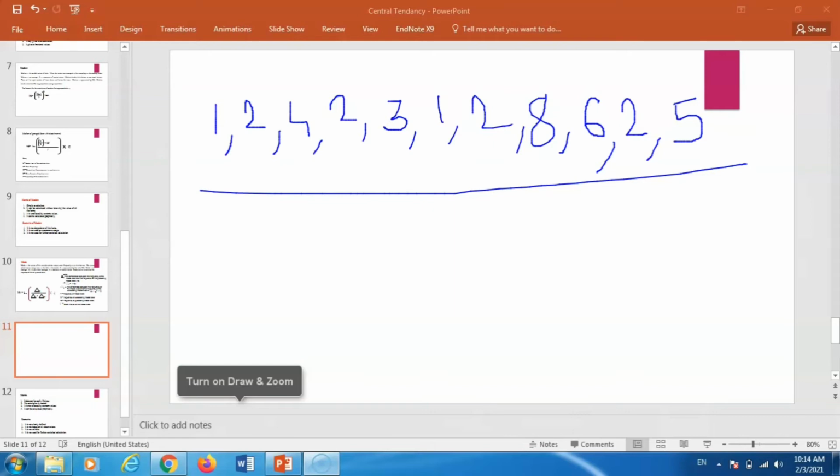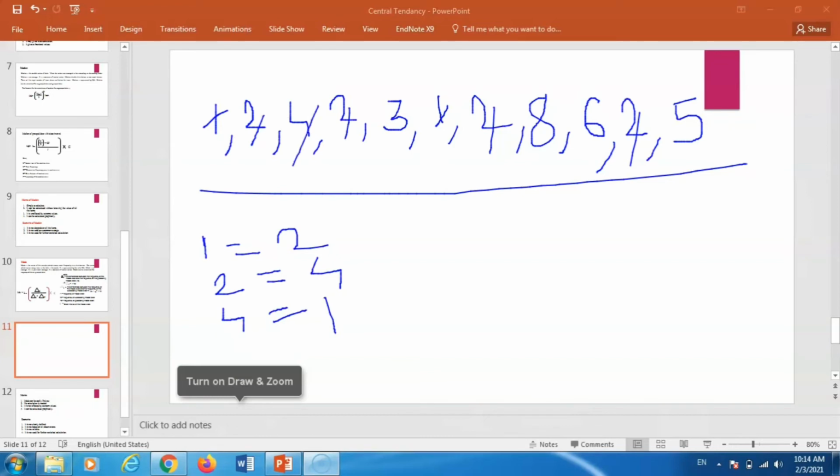Here the value 1 occurs only 2 times. The value 2 occurs 1, 2, 3, 4 times, and then the value 4 occurs only 1 time here.